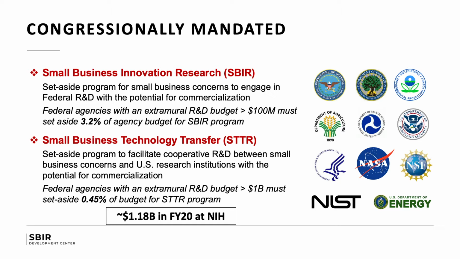And the STTR program, or Small Business Technology Transfer Program, is also a set-aside program that is intended to be between small business concerns and U.S. research institutions, also with the potential for commercialization. And federal agencies that have an extramural R&D budget over $1 billion must set aside 0.45% of their budget for the STTR program. And at the NIH in the fiscal year that just ended, the total budget was $1.18 billion for these programs.